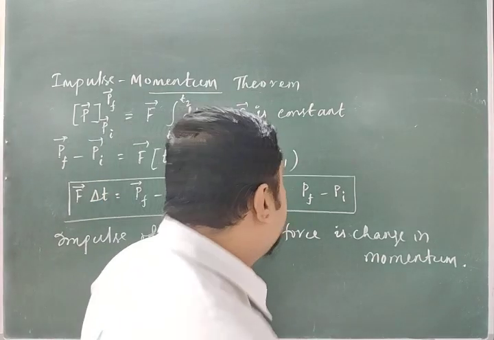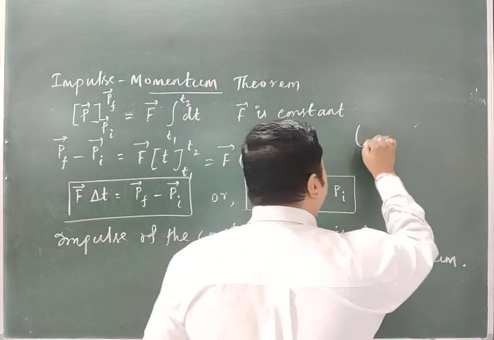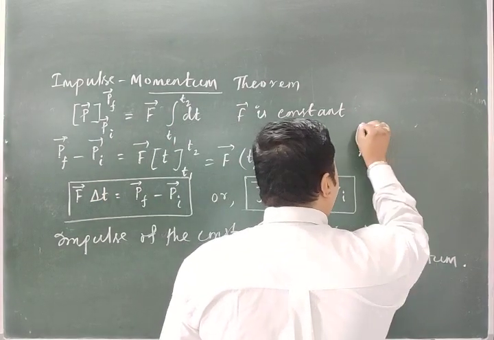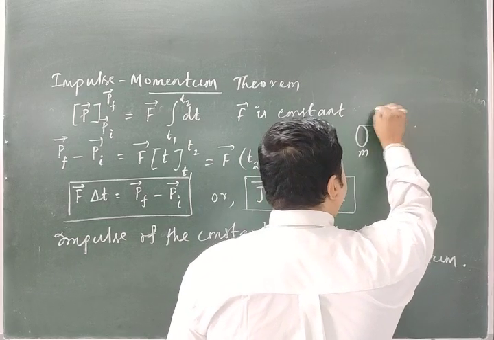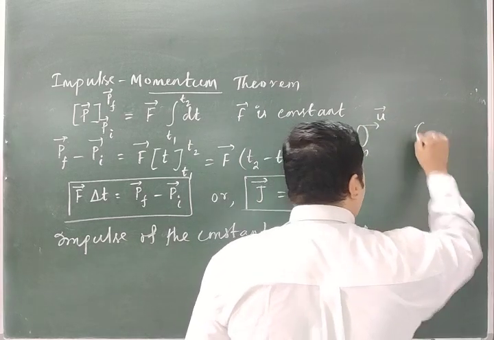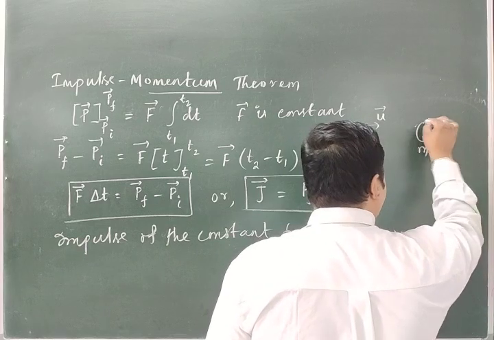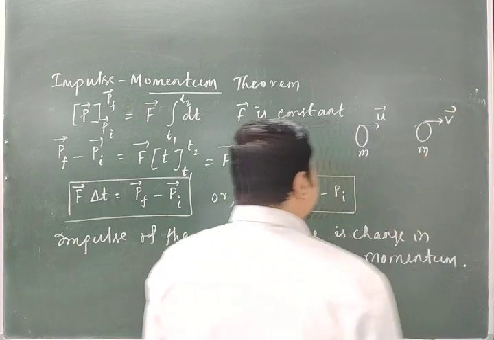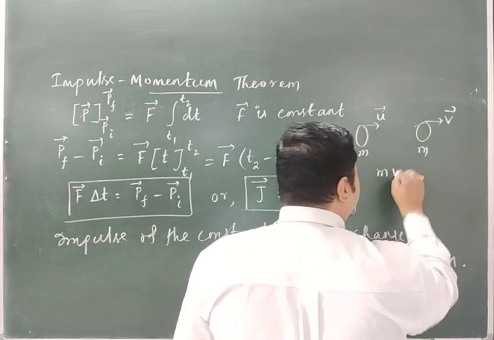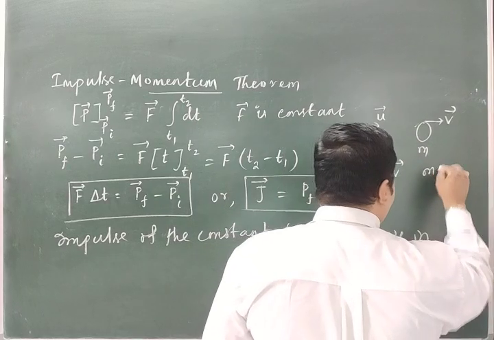Suppose the body of mass m has initial velocity u, and after the impulsive force the same body changes its velocity to v. So what is Pf? That is mv. What is Pi? mu.